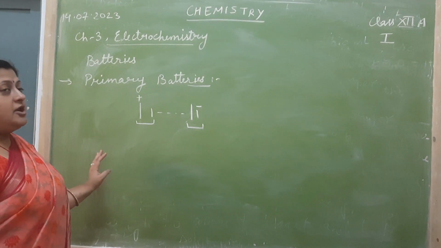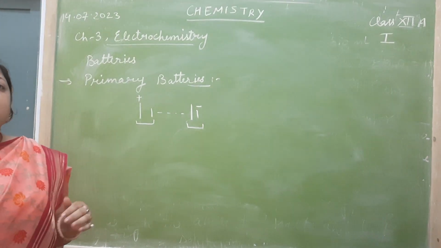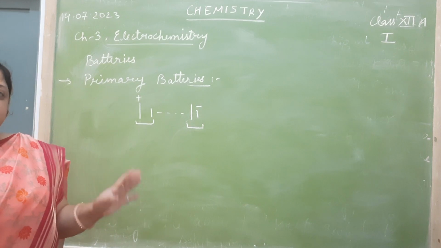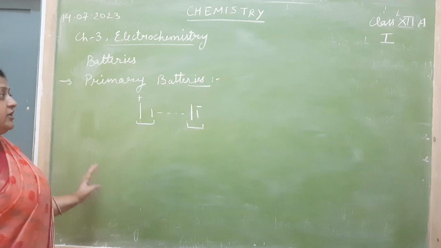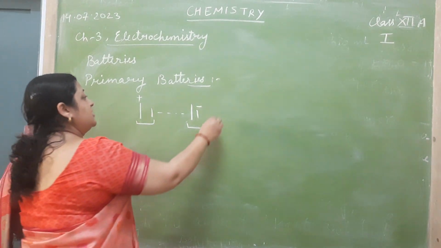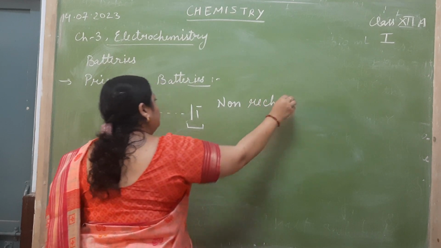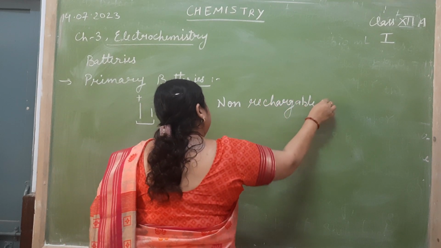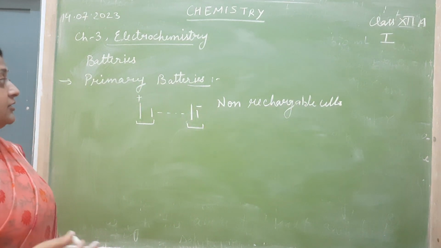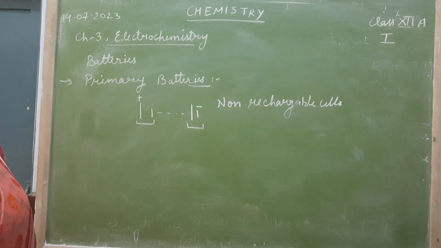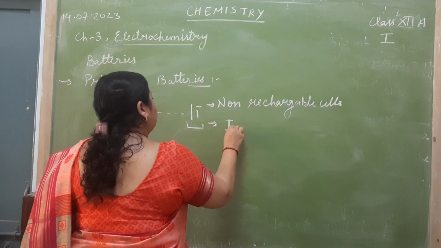So batteries are mainly of three types, one of which is primary battery, other type is secondary battery, and the last one is fuel cells. So first of all, today we are going to study primary batteries. These batteries are actually non-rechargeable cells. These cells cannot be recharged. If once they get discharged, then they cannot be recharged again. Why? Because the chemical reaction associated with them is irreversible reaction.